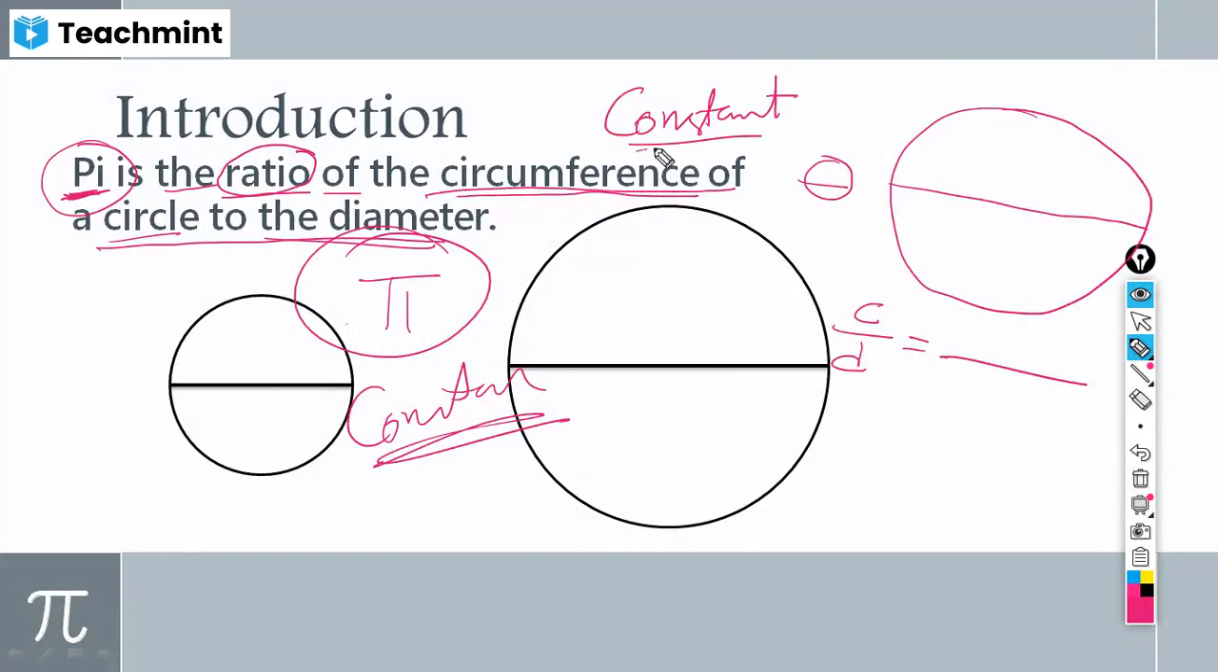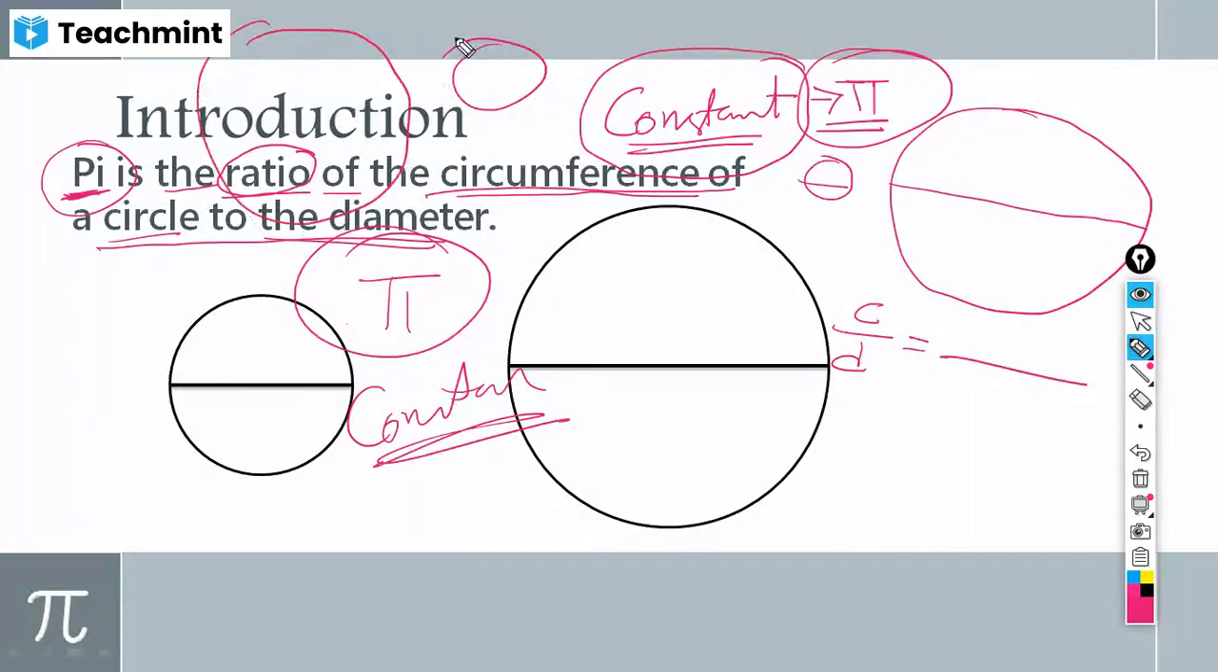It is a constant means the value of this person, who is that person? Pi. That person's value is not going to change in any other case. Whether it is a small circle to its diameter or a bigger circle to its diameter, this person is always remaining the same. So that's why we call him a constant. And if you are not agreeing with me, you can do it with a practical thing. Draw two to three circles. You can take a big circle.